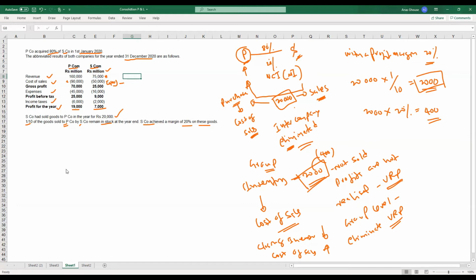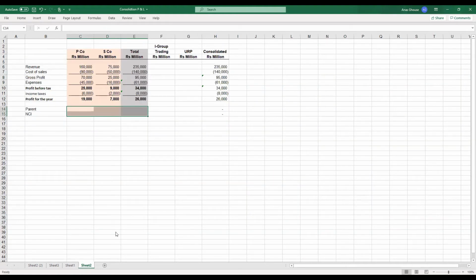Now, based on all these adjustments, let's prepare the consolidated profit or loss. First of all, you need to take the P company financials and the S company financials. Then through a consolidation schedule, we have to eliminate intercompany transactions. Then we need to prepare the consolidated profit or loss. Now let's move on to the solution.